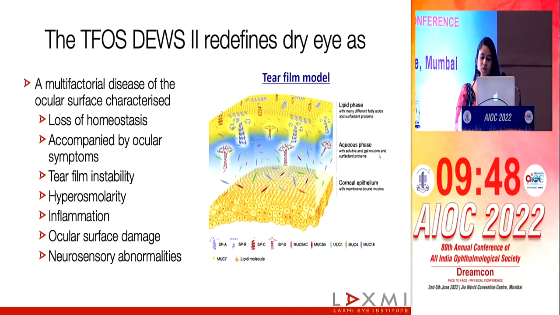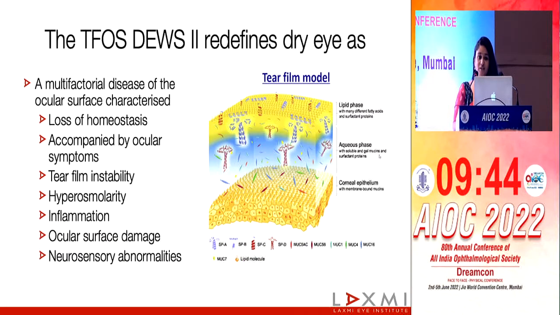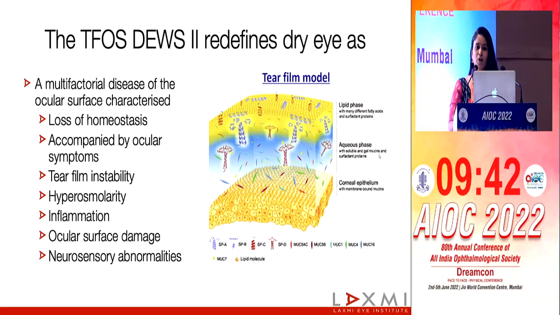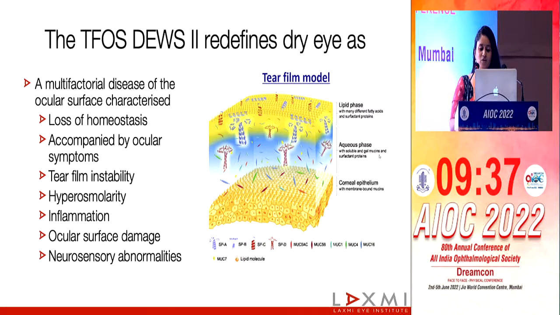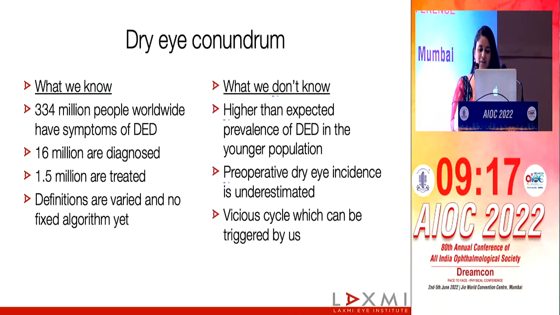So let's begin. As you will see further in the talk, dry eye is complex and it is a subjective diagnosis because there are several definitions to its names. A good place always is to start with the TFOS, the Tear Film and Ocular Surface Society classification, which tells us that dry eye is a multifactorial disease. It ultimately leads to tear film instability, which lands up with a hyperosmolar tear film, and finally ocular surface damage.